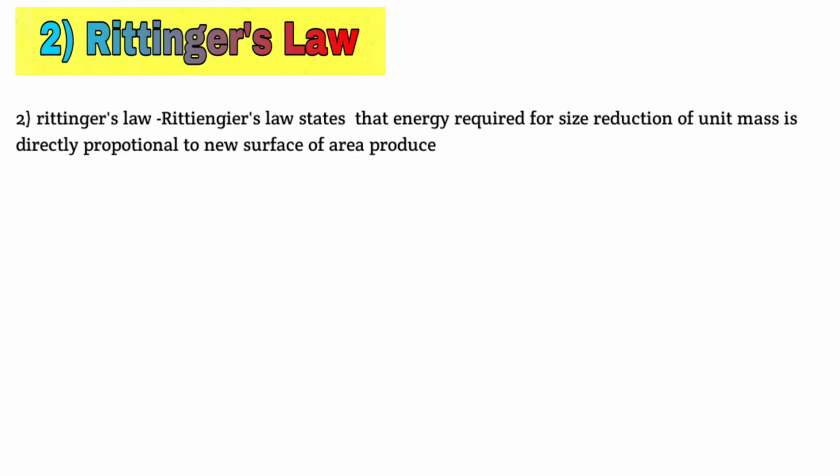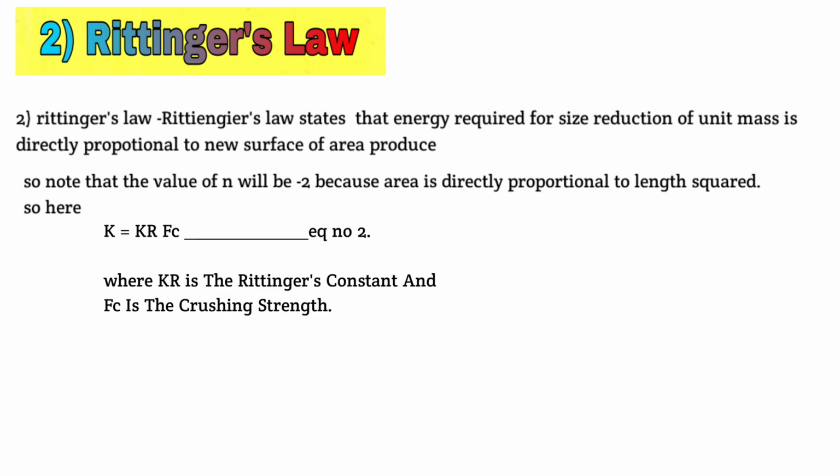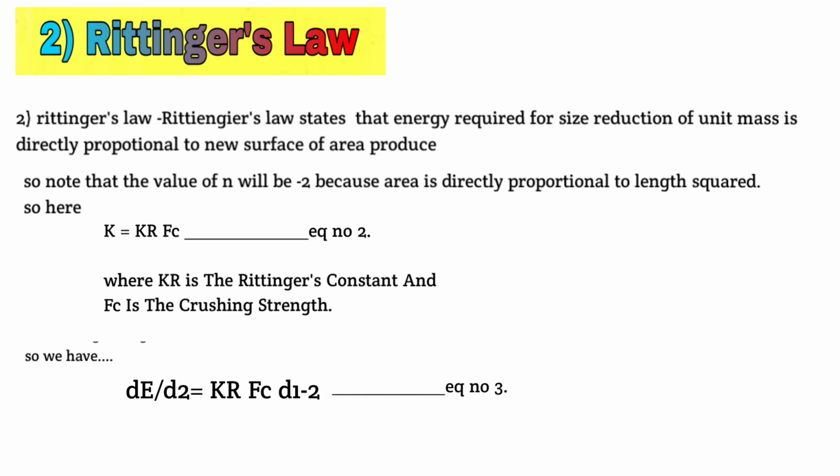So next one is Rittinger's law. Rittinger's law says that the energy required for size reduction of unit mass is directly proportional to the new surface area produced. So note that the value of n will be minus 2. Area is directly proportional to the length squared. So here equation 2 will become k equals kr into Fc, where kr is Rittinger's constant, Fc is crushing strength for size reduction. So we will have dE upon d2 equals kr into Fc d1 raised to minus 2, named as equation number 3.